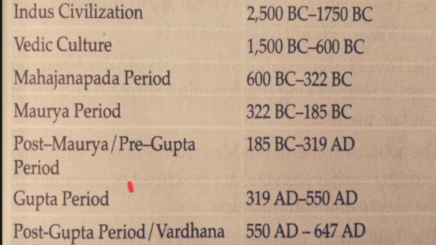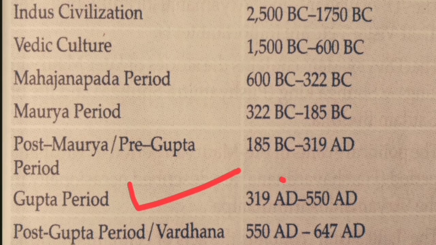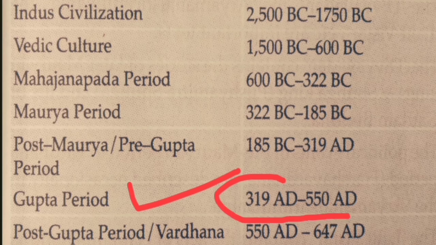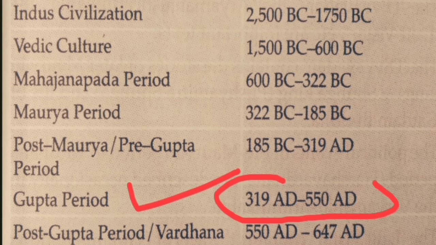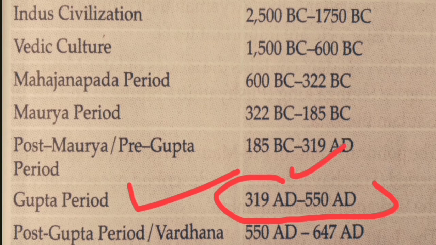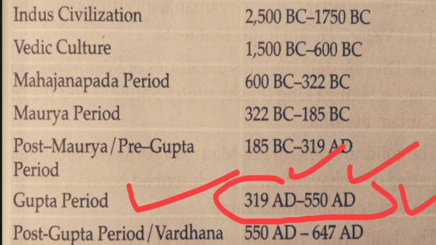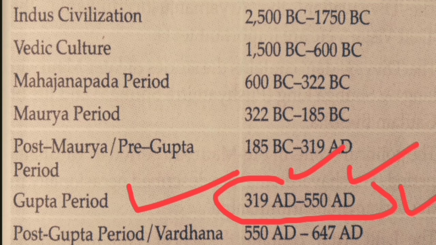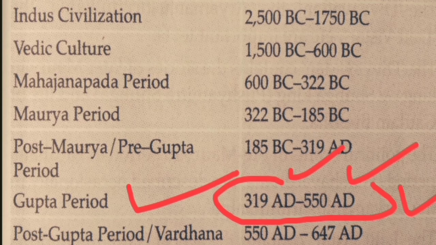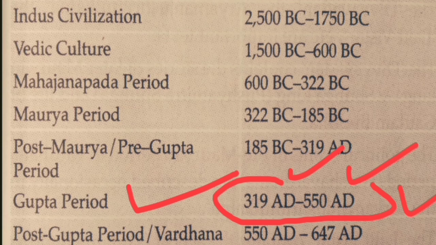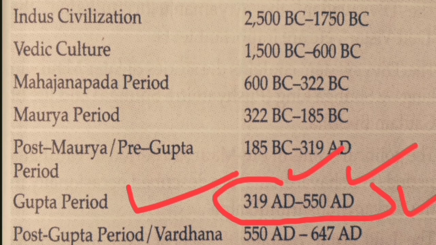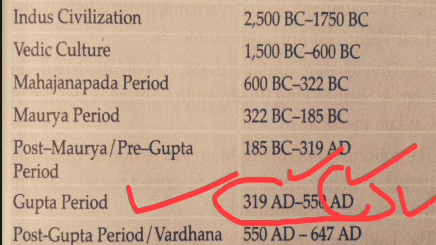You can see the Gupta period, the time period in history which went on from 319 AD to 550 AD. This is the time period which continued after the birth of Jesus Christ. The term AD, Anno Domini, is used here.